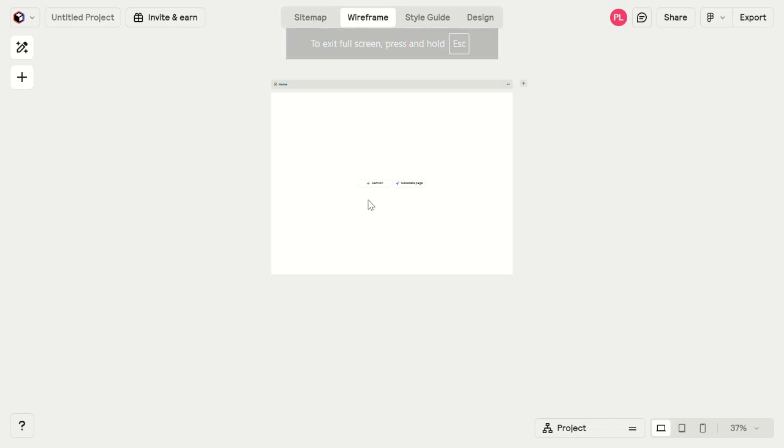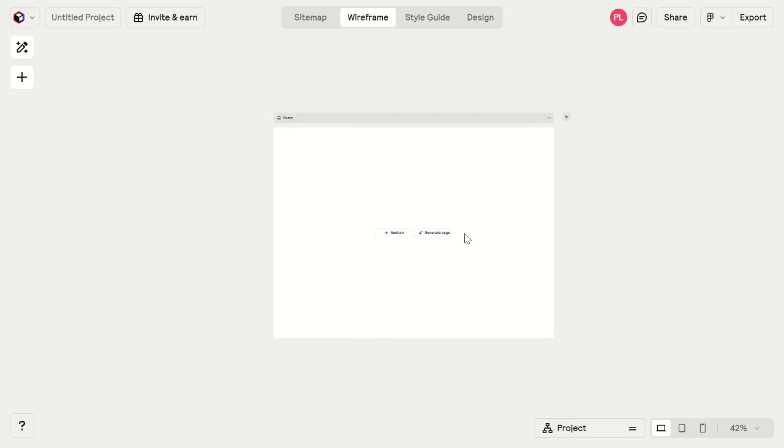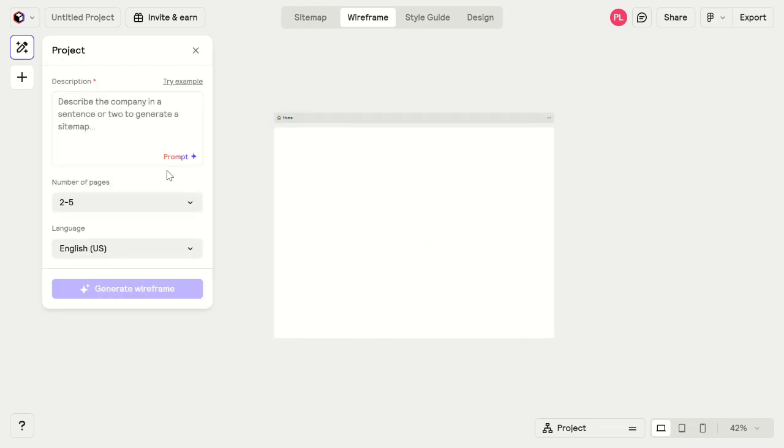We are not designing anything. We are translating intent into structure. This is the wireframing stage. Wireframes are not about colors, fonts, or beauty. They are about hierarchy, clarity, and flow.